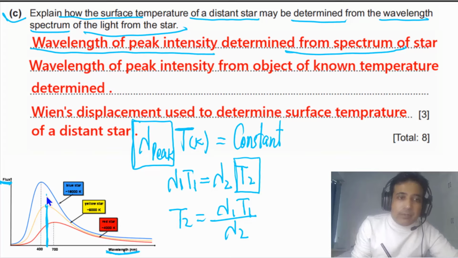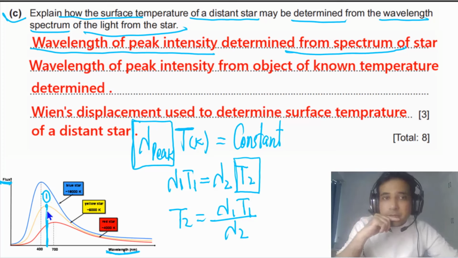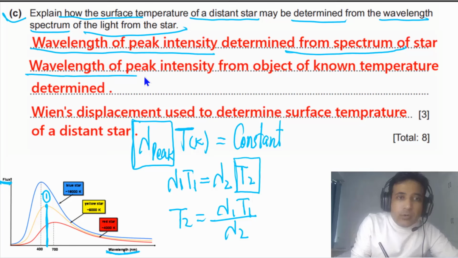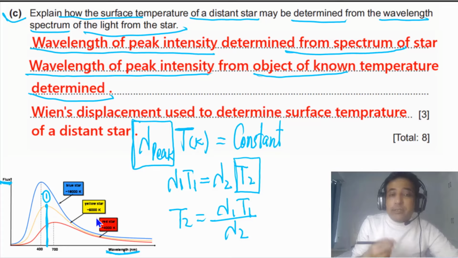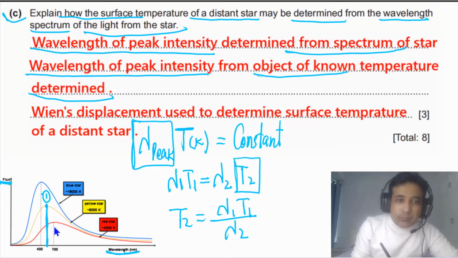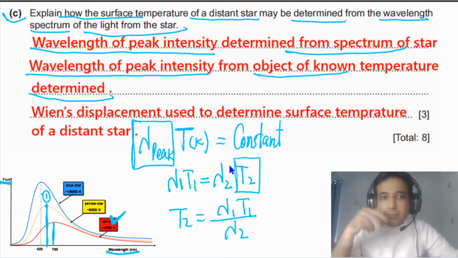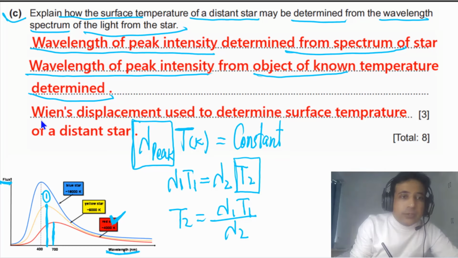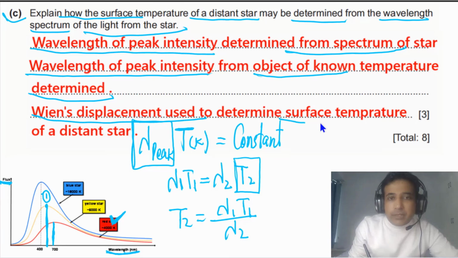Then: wavelength of peak intensity from an object of known temperature determined. If you have another star, for example, just imagine that we have this red one, we have the value of its peak wavelength and also its surface temperature. Then we simply use this ratio, the displacement law, and we can find the value of surface temperature. So you can say that using Wien's displacement law, we can determine the surface temperature of a distant star. These 3 points you have to write down. If you write down these 3 points, you will get 3 marks, and these are B marks.